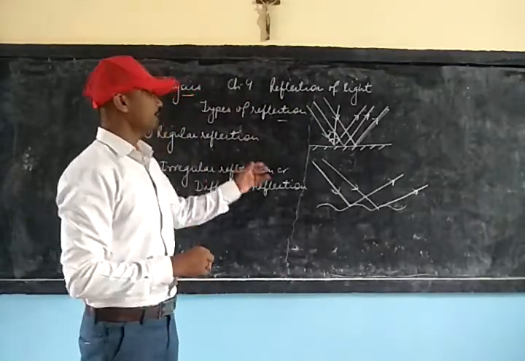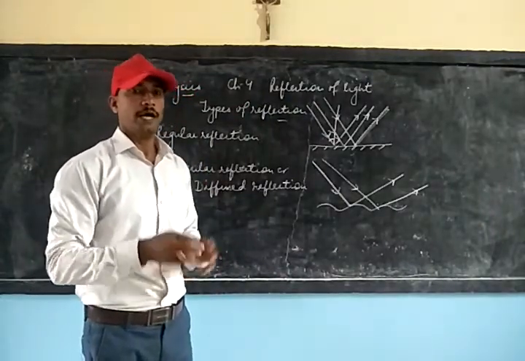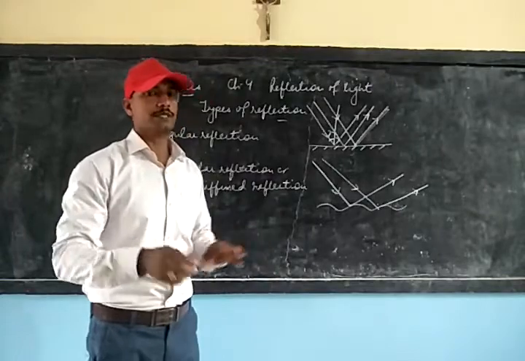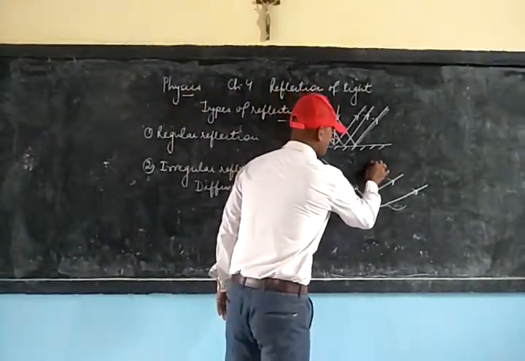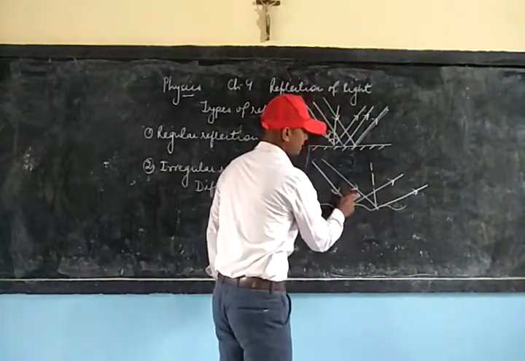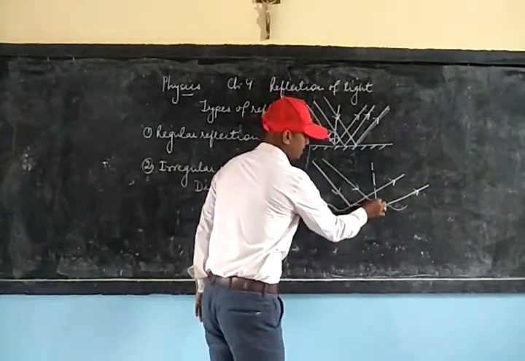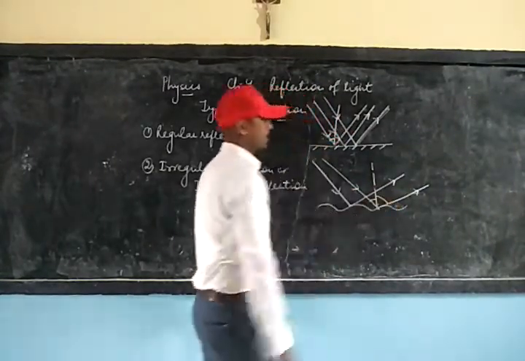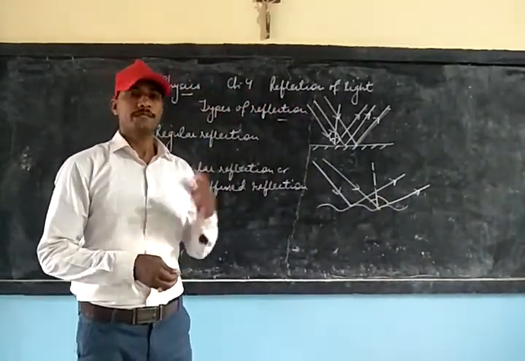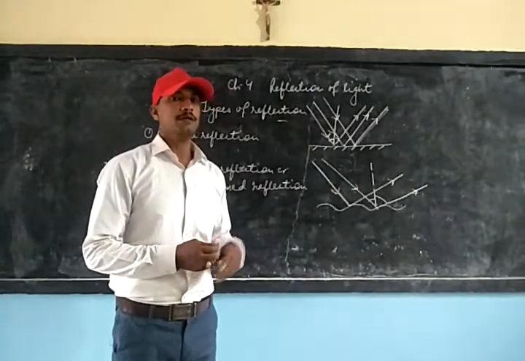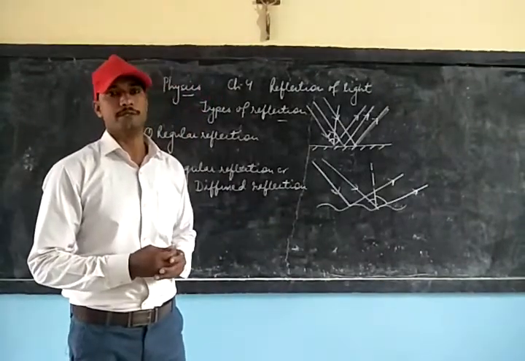But in case of irregular reflection, angle of incidence and angle of reflection are not equal. Let us see, if suppose a normal is drawn between incident and reflected ray, this angle and the angle of reflection are not looking equal at all. These are the major differences between regular and irregular reflection.